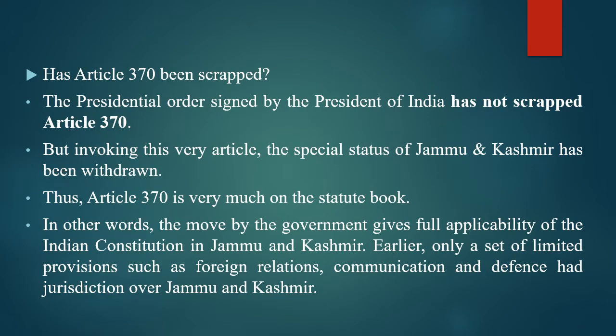One more question arises when we talk about Article 370: whether Article 370 has been scrapped. The presidential order signed by the President of India has not scrapped Article 370. That is also very important. Only the special provisions were actually withdrawn. The presidential order has not scrapped Article 370, but invoking this very article, the special status of Jammu and Kashmir has been withdrawn. So Article 370 is very much on the statute book.